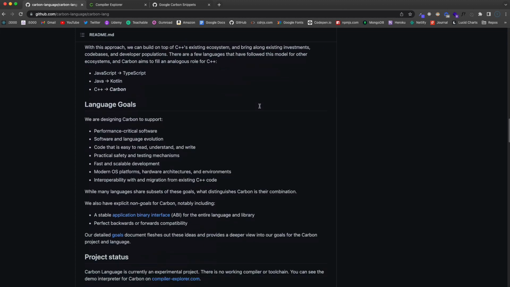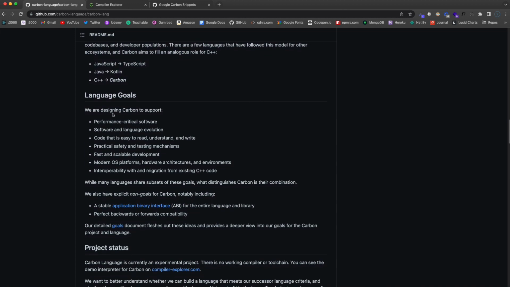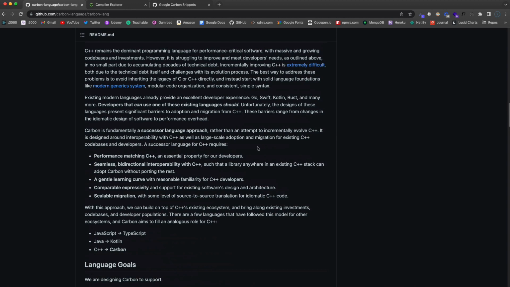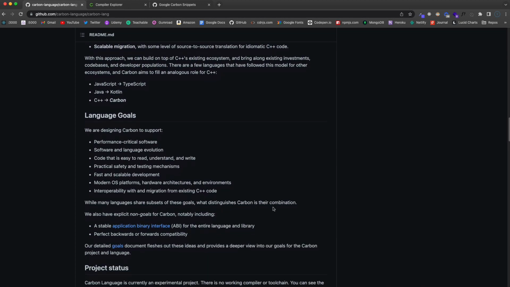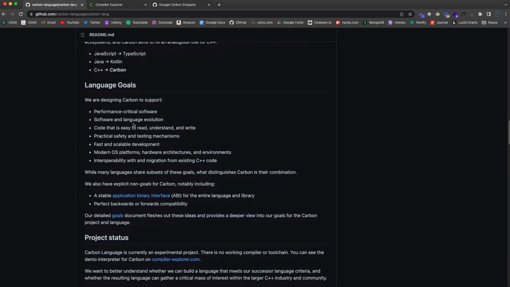And if we look at some of the language goals, we're designing Carbon to support performance critical software. Of course, it has to match the performance of C++, or it's not going anywhere. Software and language evolution, code that is easy to read, understand, and write, practical safety and testing mechanisms, fast and scalable development, modern OS platforms, interoperability, and migration from existing C++ code.